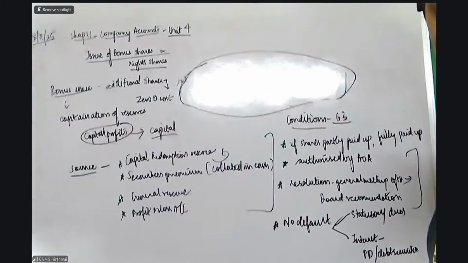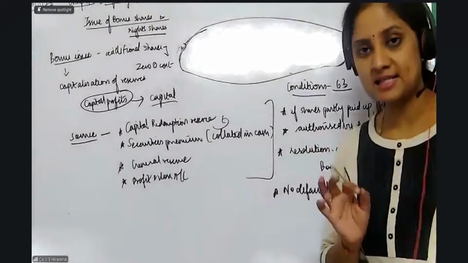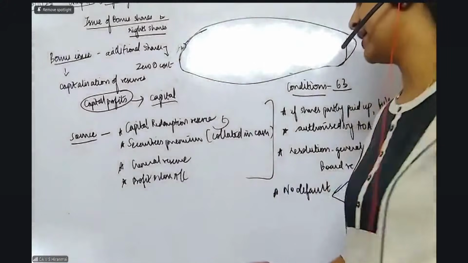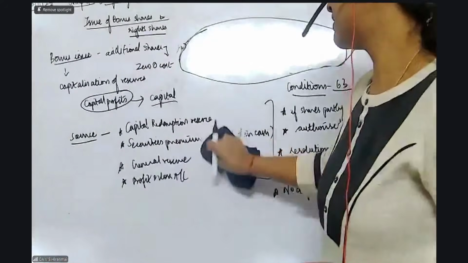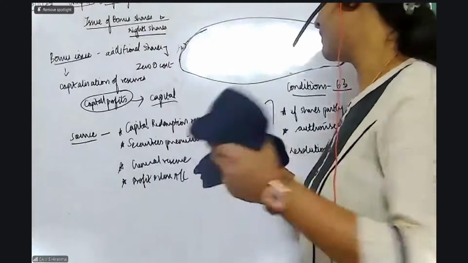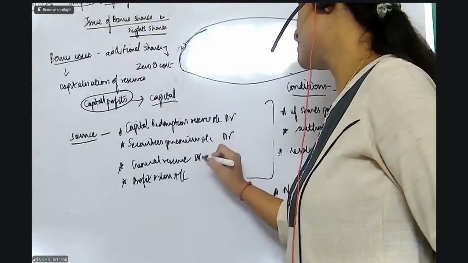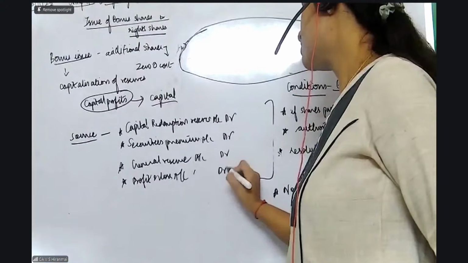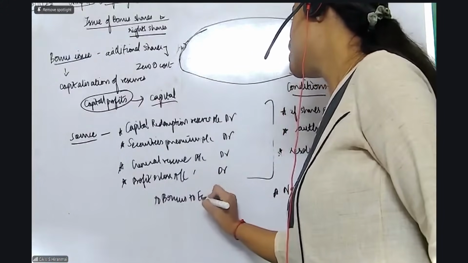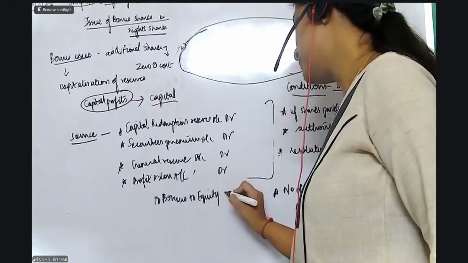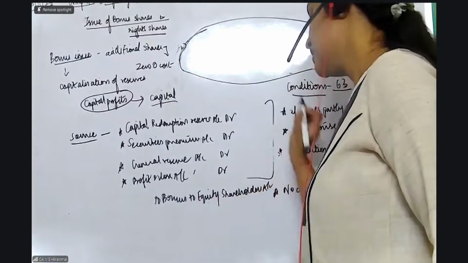Now, my dear students, what is the entry I need to pass? For bonus shares there are two entries. The first entry: capital redemption reserve account debit, securities premium account debit, general reserve account debit, profit and loss account debit, to bonus to equity shareholders. Equity shares get the bonus, not preference shares, only equity shares.